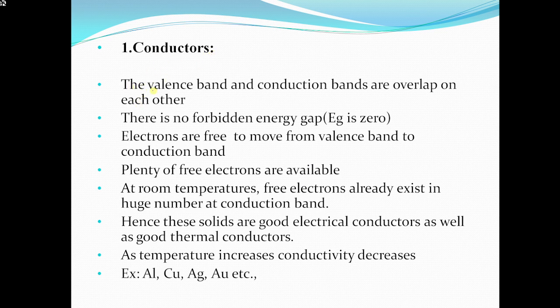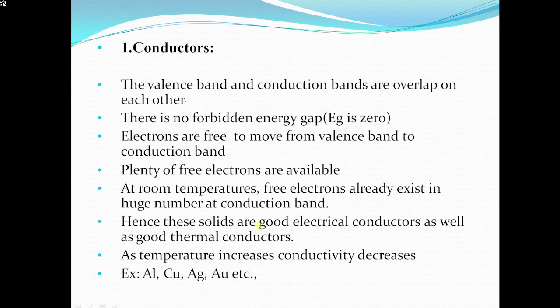So what are conductors? Here there is no forbidden gap. The valency band and conduction band overlap on each other, so the forbidden gap is 0. Electrons in the valency band freely move from the valency band to the conduction band. Metals are good conductors. Metals have plenty of free electrons, which can move freely from the valency band to the conduction band, so plenty of electrons are available in the conduction band also.